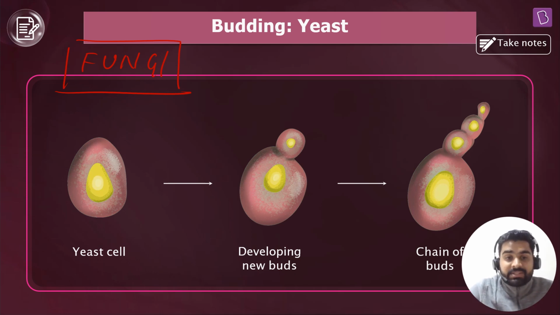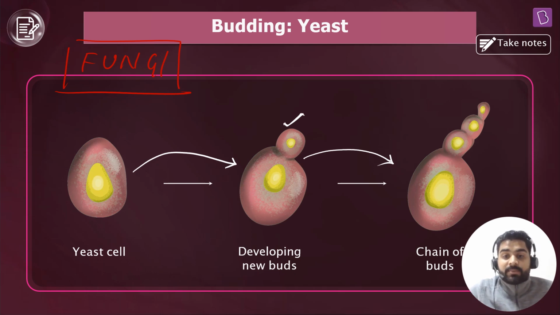So this yeast cell, when it gets ample nutrition, again its nucleus will divide into two. You can see the bud grow here. Once the bud completely grows, it will develop into a new bud or a normal independent cell, right?